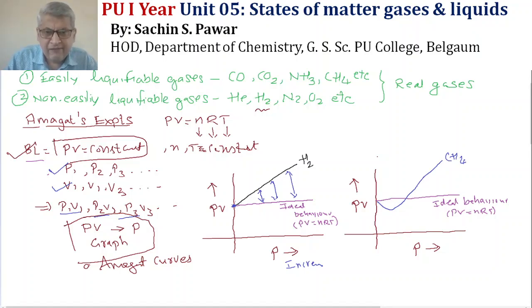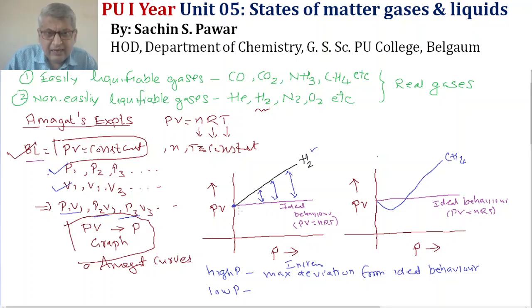So, from this graph I can easily see that at high pressure there is maximum deviation from ideal behavior. And at low pressure, the real gas approaches ideal behavior.